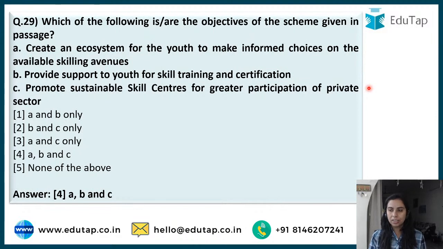Kaushal Vikas Yojana is there, where we are training the youth so that they can get the skill and thus their employability can increase. This is ideally the objective of this scheme. Informed choices, people should be able to first get the information, then they get the skills that are required, and then when they get these skills they should be able to get jobs in the industries, and that is why skill centers and private sector participation, these are the two keywords here.